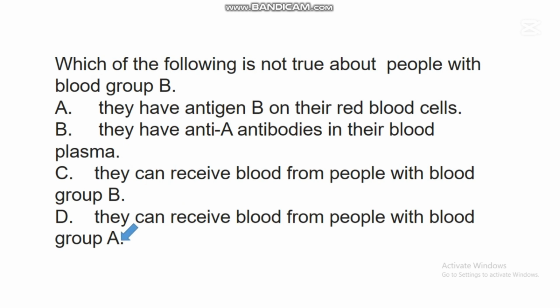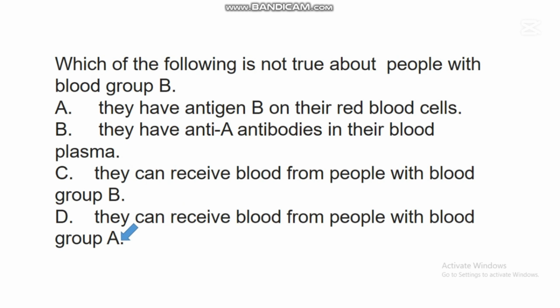They can receive blood from people with blood group A. There are people that have blood group known as blood group B, and studies have shown that these people have antigen B on their red blood cells. They have anti-A antibodies in their blood plasma, and these people can receive blood from people with blood group B,